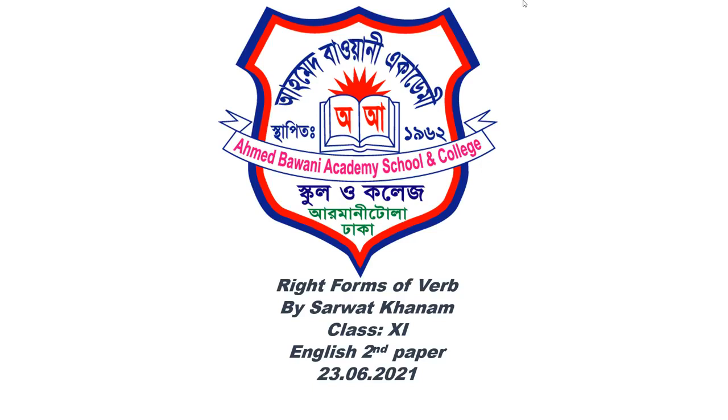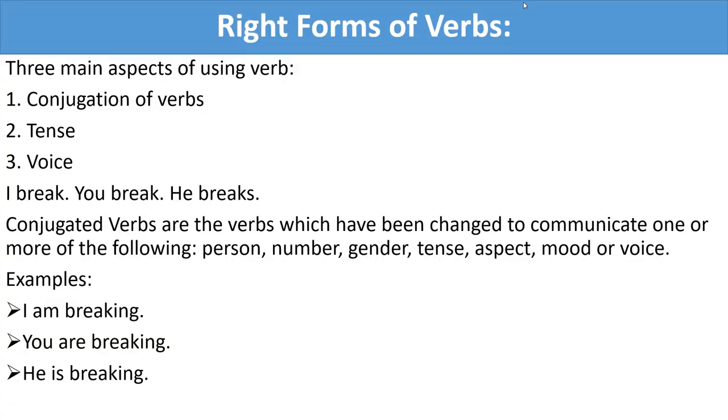You are familiar with this term, right forms of verb. You have an idea how to make the right forms of verb, how to change the form of verb according to the person, tense, etc. In our childhood, our teachers told us that verb is the heart of a sentence.